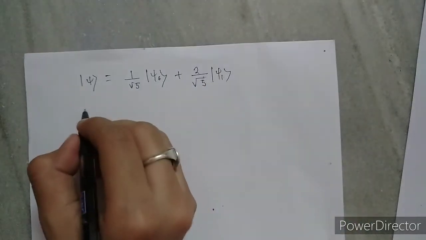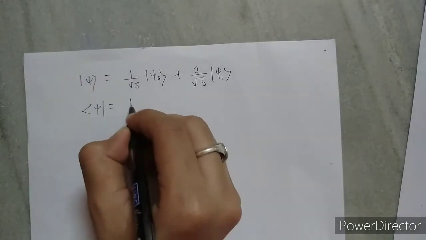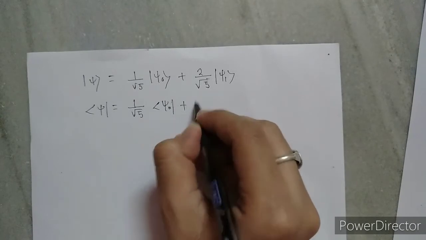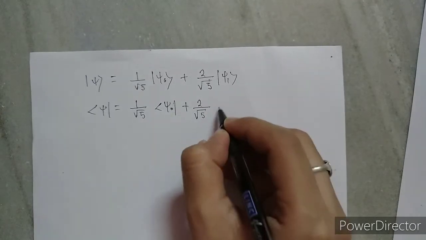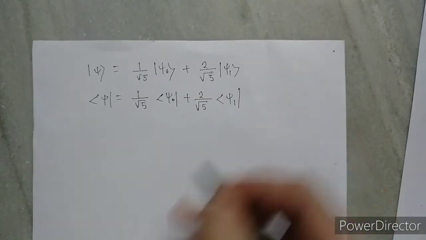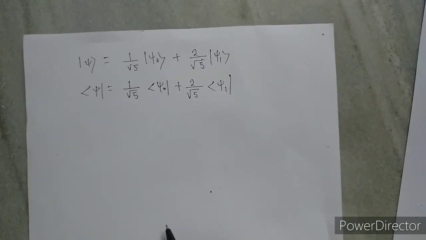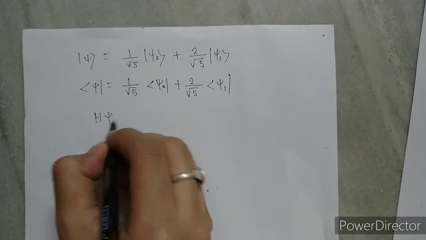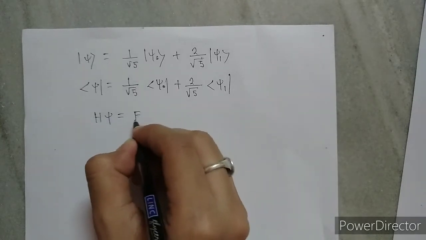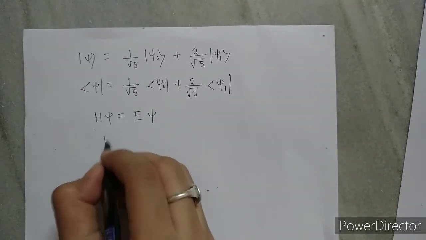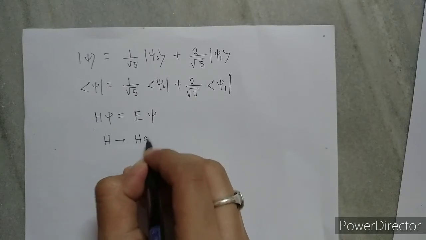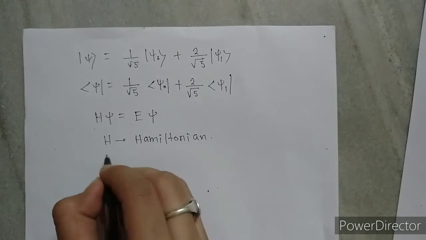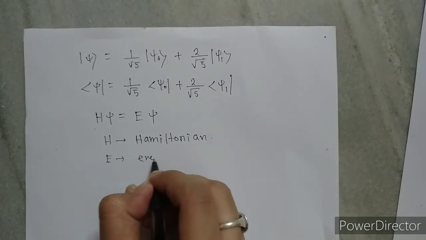Okay, and bra psi equals to 1 by root 5 bra psi 0 plus 2 by root 5 bra psi 1. Now from time independent Schrodinger equation we know H psi equals to E psi. Here H is the Hamiltonian of the system and E is the energy eigenvalue.